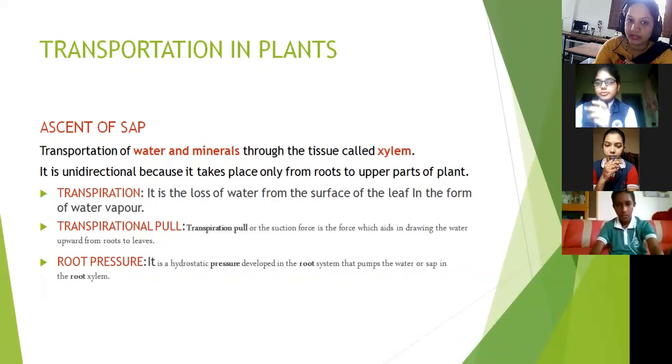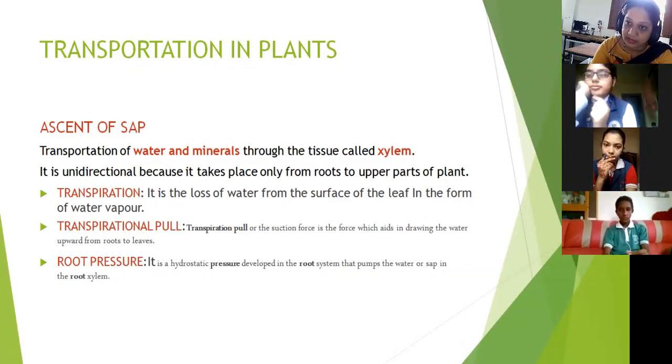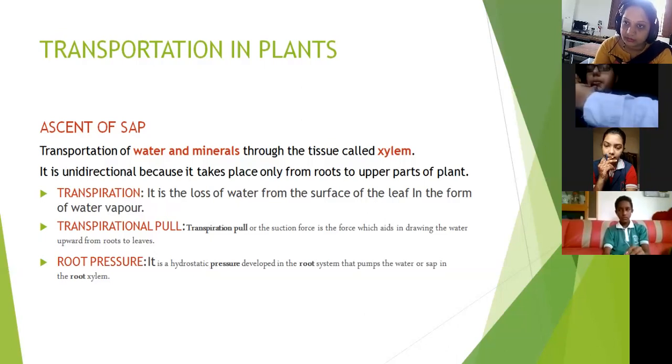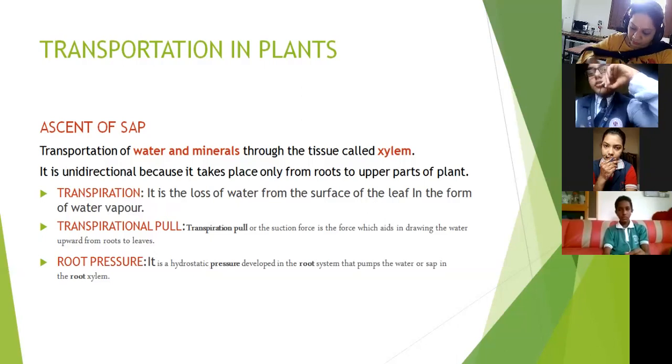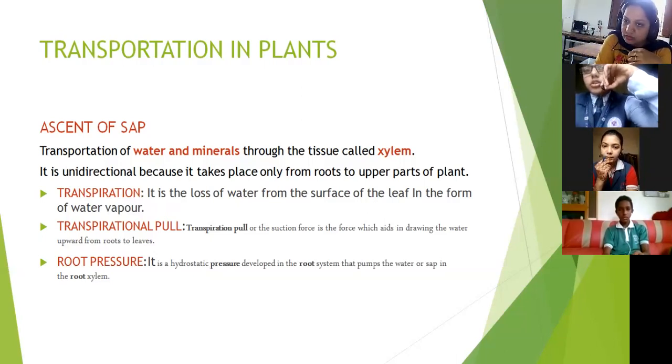Similarly, water molecules, in the soil it is more. It has to be taken up by the root. By what process are water molecules moving? Initially, water high concentration, where is it?